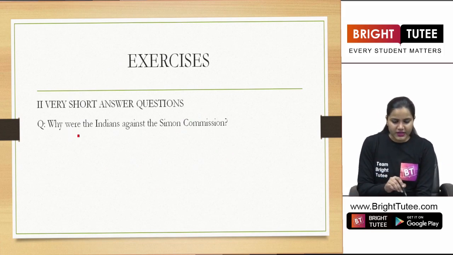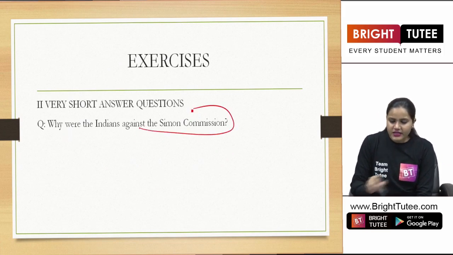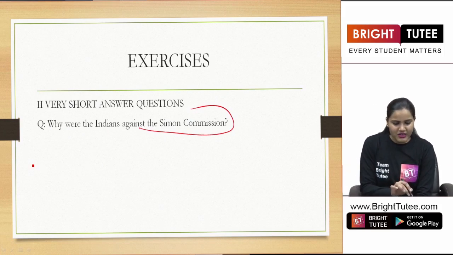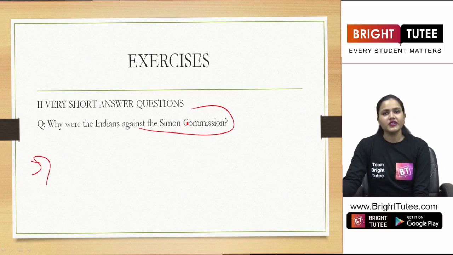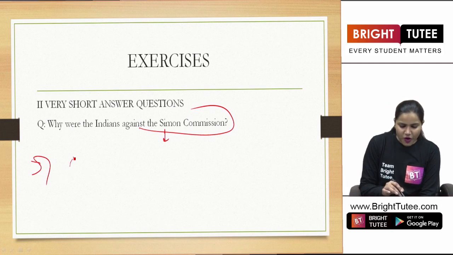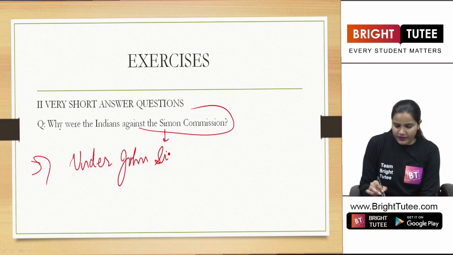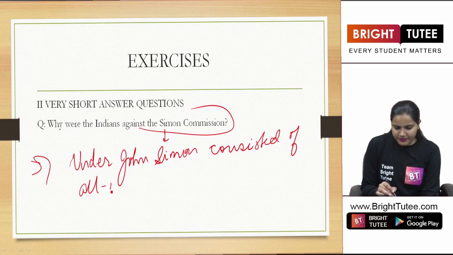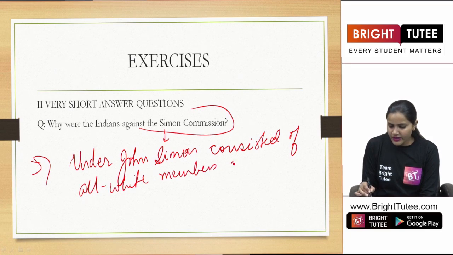Again, the second question is, why were the Indians against the Simon Commission? Yes, quite simple to write, right? Because we read about the Simon Commission right now. And I told you that the Simon Commission, that was formed under John Simon, consisted of all white members and no Indians.